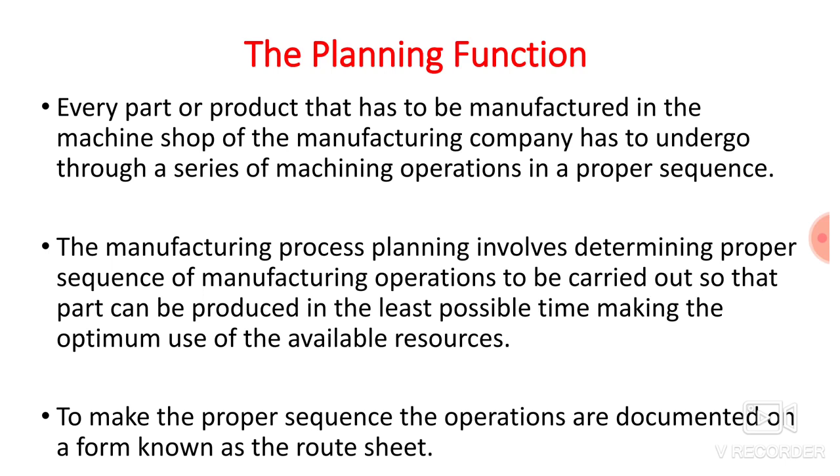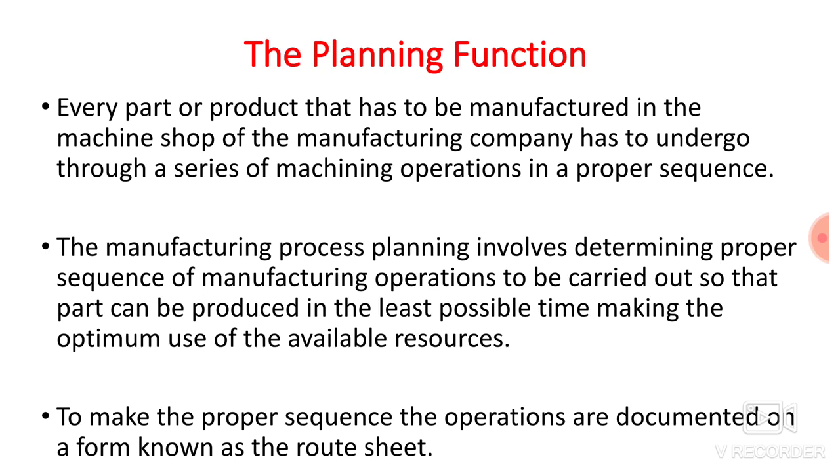So suppose any industry is manufacturing a particular product. For converting a raw material into a finished product, various manufacturing processes are required. So we have to add value to that product stage by stage so as to get a finished product. Every product has to go through a number of manufacturing processes.